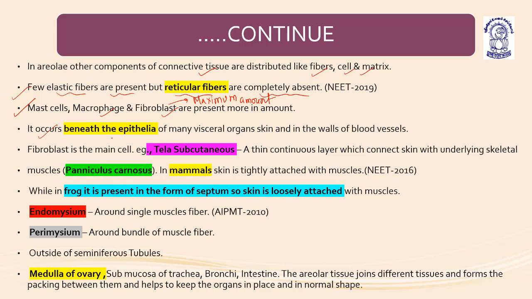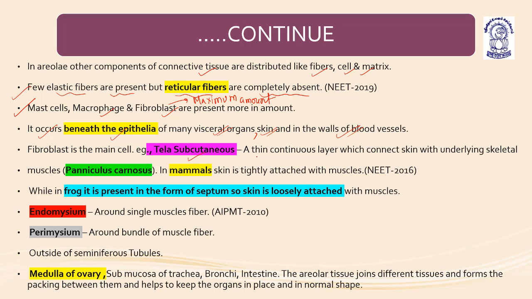It occurs beneath the epithelia, just below the epithelia of many visceral organs, skin, and in the walls of blood vessels. Fibroblast is the main cell of the areolar connective tissue.